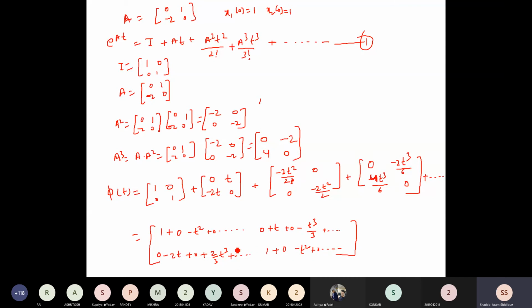So you can find the trends also, okay, no need to find all these, but these are the elements of phi of t, the different elements of phi of t, and phi of t will be of the same order as the matrix, that is a 2 cross 2 matrix, okay. Whatever the dimension of A, that will be the dimension of phi of t. So this is our phi of t, okay.